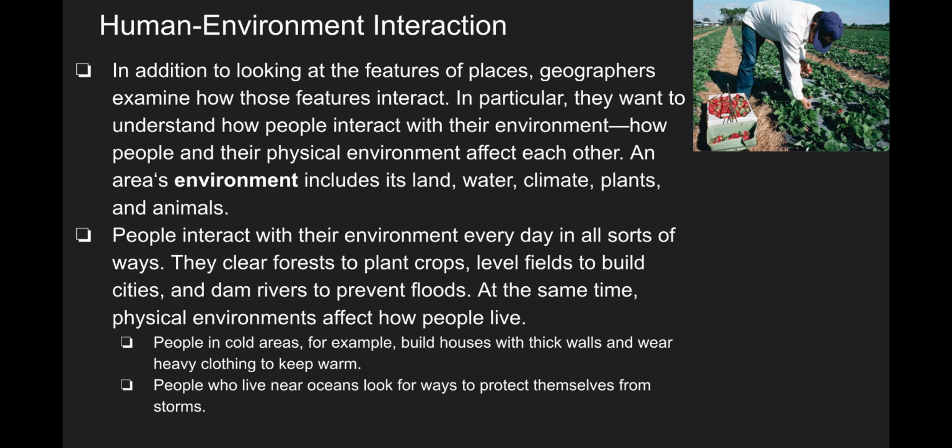Human-environment interaction. In addition to looking at the features of places, geographers explain how those features interact. In particular, they want to understand how people interact with their environment, and how people and their physical environment affect each other. An area's environment includes its land, water, climate, plants, and animals. People interact with their environment every day in all sorts of ways. They clear forests to plant crops. They level fields to build cities and dam rivers to prevent floods. At the same time, physical environments can affect how people live.